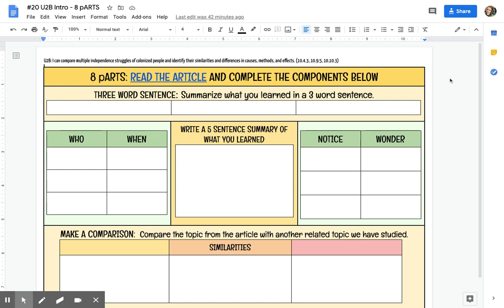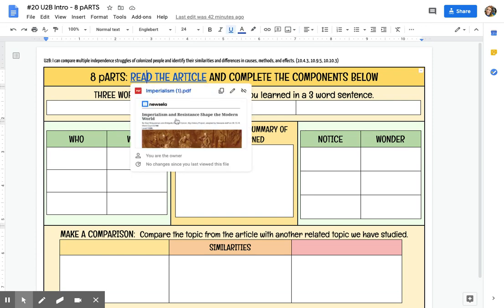Hello, students. Okay, so this is 8 parts. 8 parts is a graphic organizer we'll use quite often when we're looking at an article. The first thing you'll want to do is click the link there and it'll open up an article for you to read. That's the article you're going to be responding to when you complete your 8 parts.